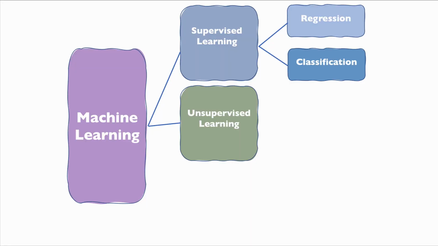There are also unsupervised algorithms. So unsupervised learning usually means clustering. What's exciting about unsupervised learning is that you don't need to have a label. You can actually throw data at an algorithm and it will try to make sense of it based on the structure of the data itself.